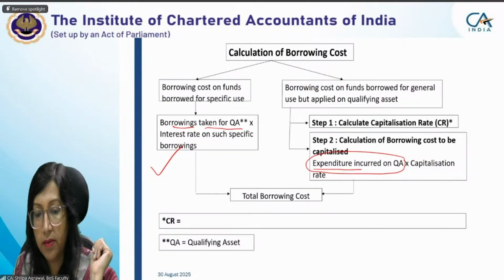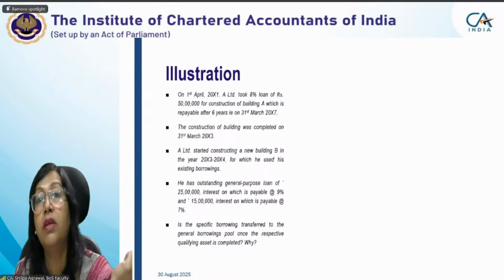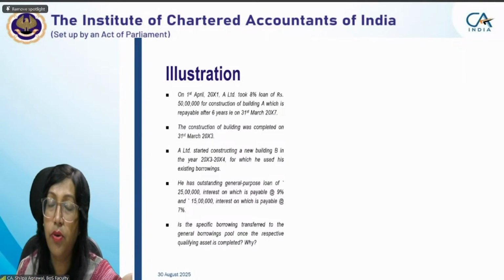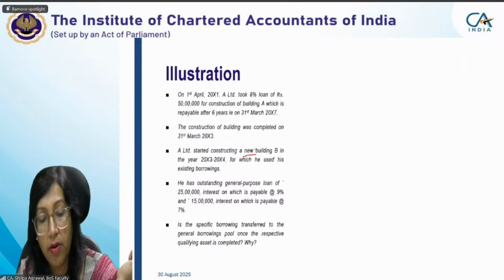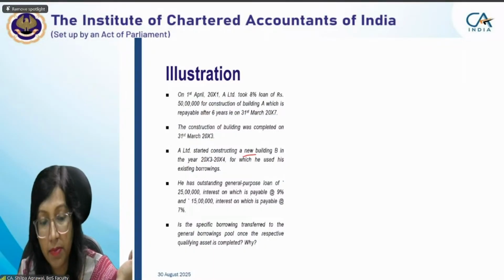Okay, now let's go with an example. On 1st April 20X1, A Limited took an 8% loan of rupees 50 lakh for construction of building A, which is repayable after 6 years, on 31st March 20X7. The construction of the building was completed on 31st March 20X3, which means after 2 years. A Limited started constructing a new building, B, in the year 20X3-X4, for which it uses existing borrowings. It has an outstanding general purpose loan of 25 lakh, interest on which is payable at 9%, and 15 lakh, interest on which is payable at 7%.